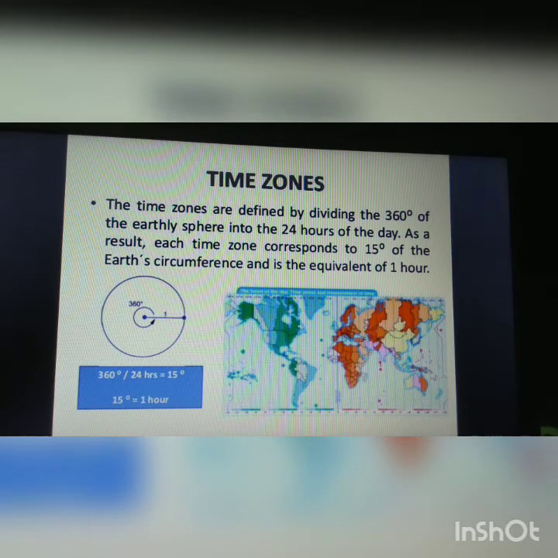That means whenever you cross every 15 degrees, that is 1 hour: if you are going towards the east, you are 1 hour ahead, and if you are going towards the west, it is 1 hour less. This is how many big countries have been segregated into time zones, so that no confusion remains about times.